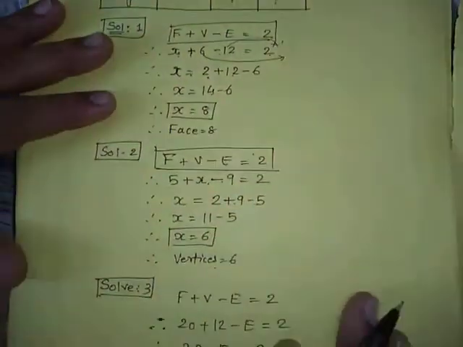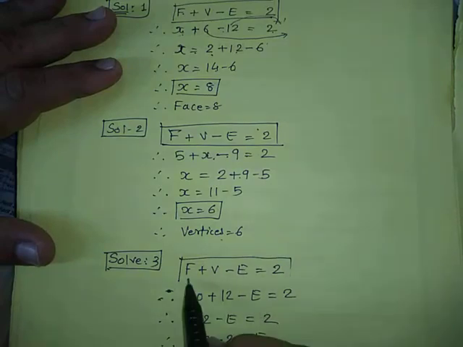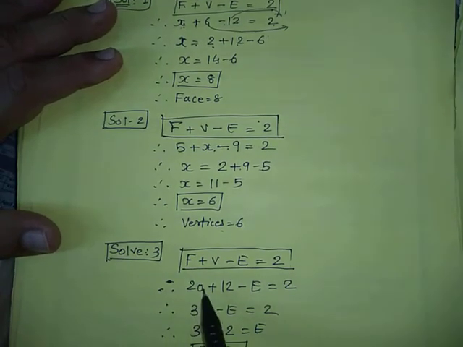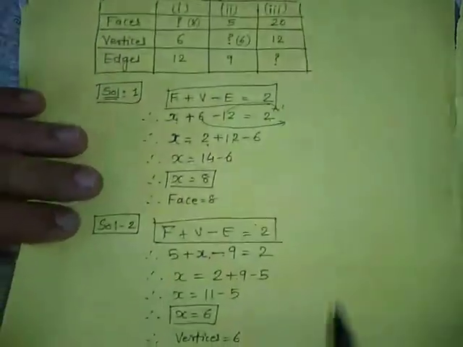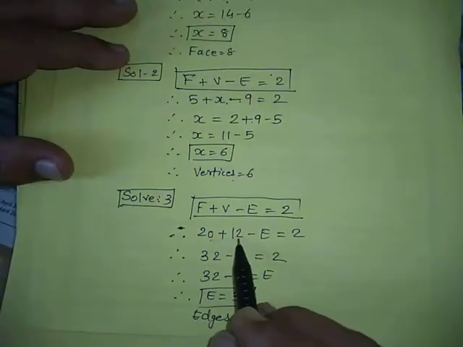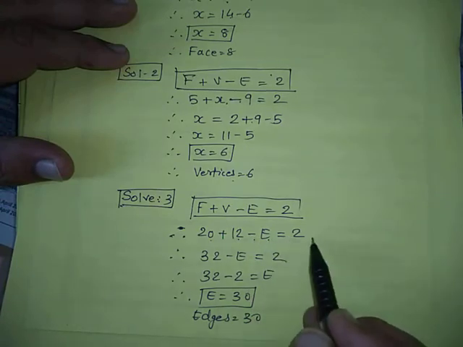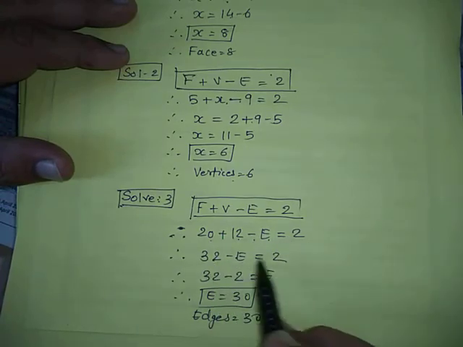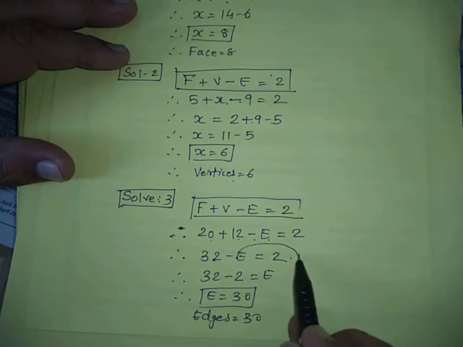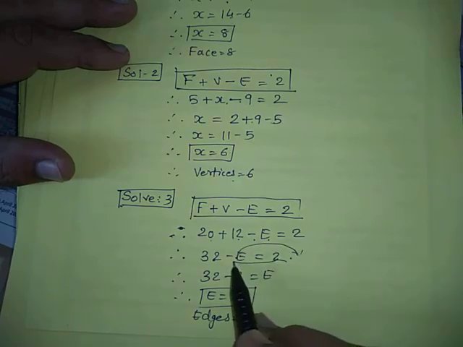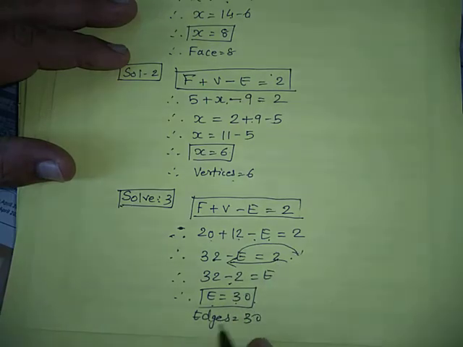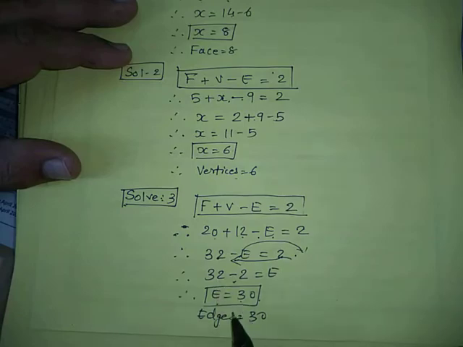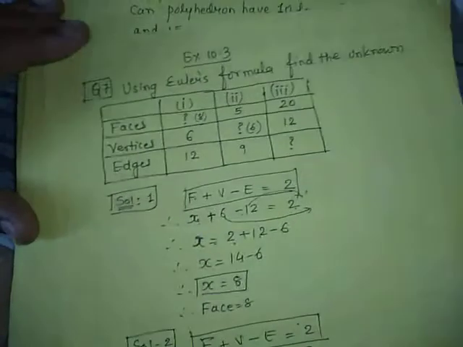Same way for the third equation. F plus V minus E is equal to 2. They have given in the question 20 faces, 12 vertices. So 20 faces plus 12 vertices minus E edges is equal to 2. So 32 minus E is equal to 2. Now minus E is on this side, so it goes to the other side of equal to and becomes plus E, and this 2 becomes minus 2. So E is equal to 32 minus 2, that will be 30. Hope question number 7 is clear.